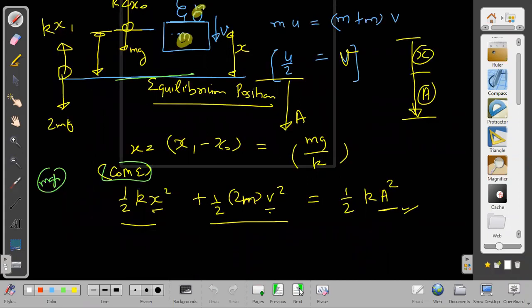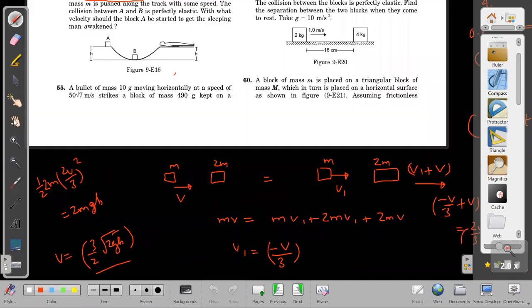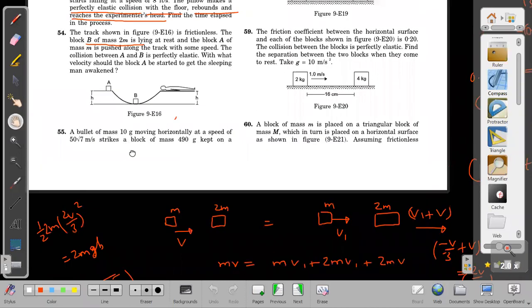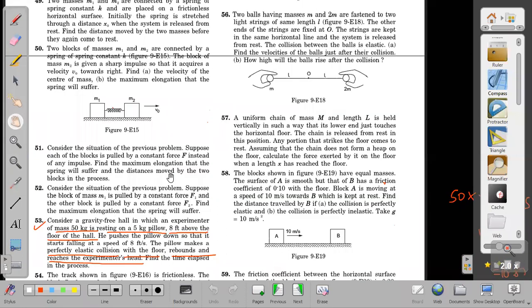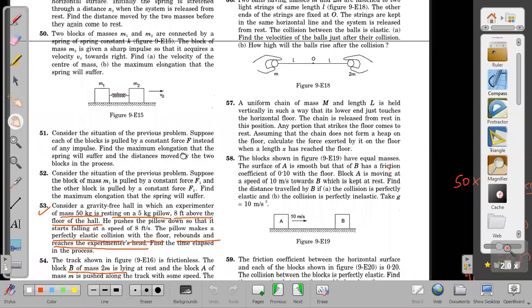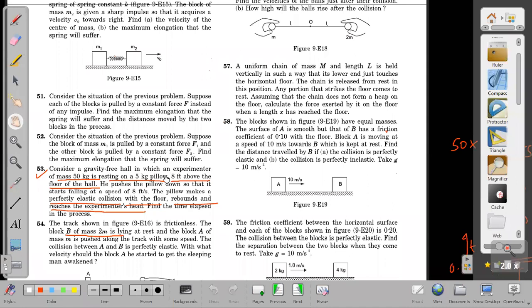Sir, only 10 minutes remaining. In 10 minutes, if we can discuss the remaining ones, let us ask the remaining questions of HCV, please. In the last 10 minutes, 57, 59, and 15.